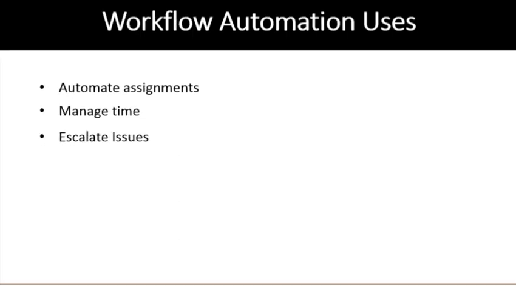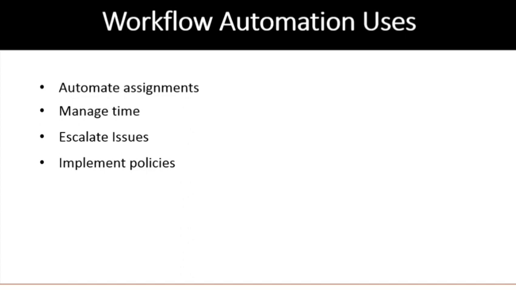Then escalate issues. For every process you will define certain conditions. Suppose the process is taking a long time, then you can set a rule that it should send a mail to your manager. So that is all about escalating issues, which you do when something does not go as expected. Then implement policies. Every organization will have their own policies that you can implement in your workflow tools.